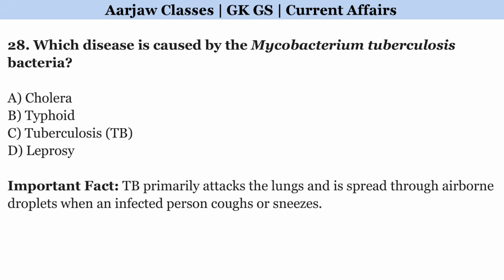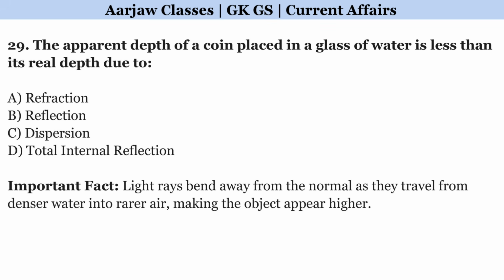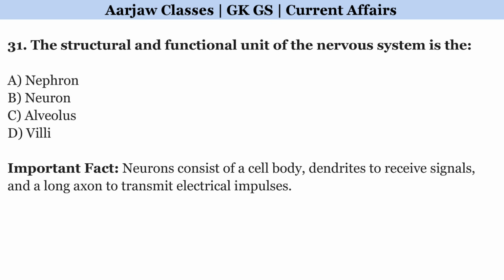Which disease is caused by the Mycobacterium tuberculosis bacteria? Right option is C. Tuberculosis. The apparent depth of a coin placed in a glass of water is less than its real depth due to? Correct option is A. Refraction. The structural and functional unit of the nervous system is the? Correct option is B. Neuron.